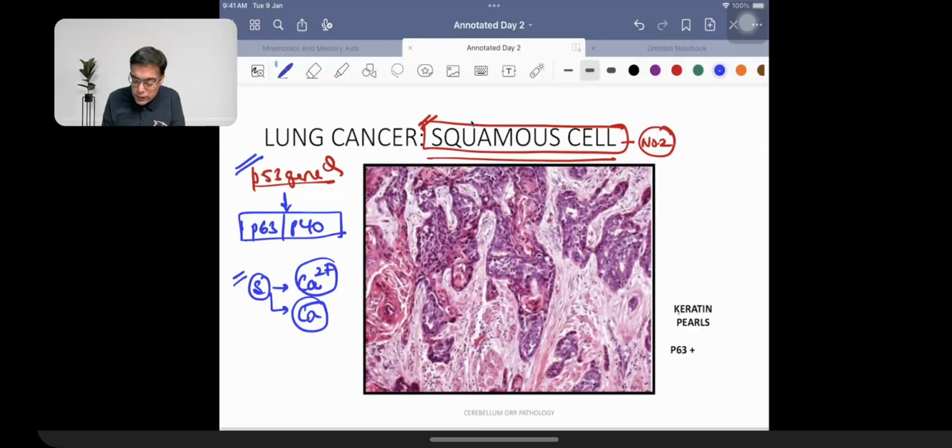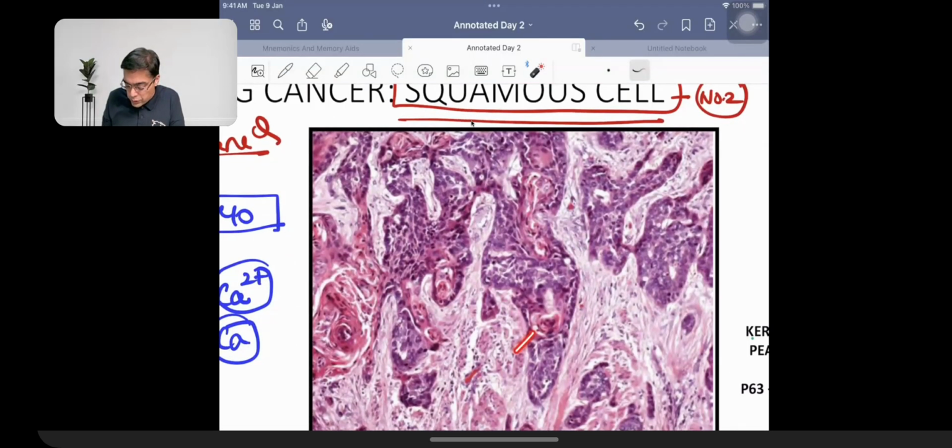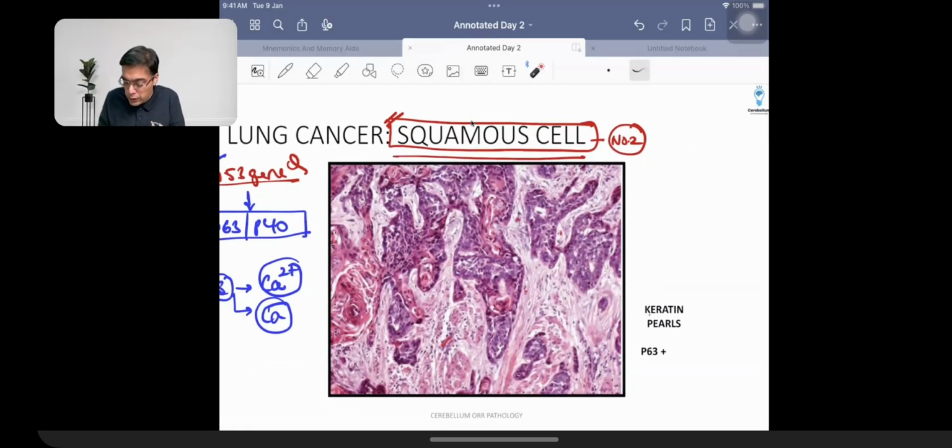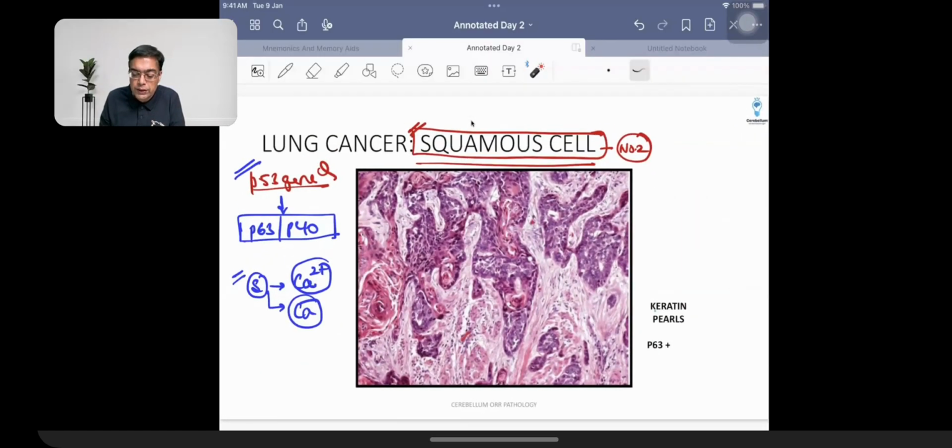Because you are having squamous cells over here, squamous cells are responsible for secretion of keratin. This was a 2 times asked question. So keratin can be seen grossly. It can be in the form of keratin pearls. It can be seen in the light microscope examination, and you can see keratin in case of the electron microscope examination as well. 2 cells which are going to be having the presence of keratin between them, that is what is going to be given the name of keratin bridge. So terms like keratin bridge, keratin pearls, they are what are going to be associated with development of squamous cell carcinoma. So these are the usual standard things that they put up to in the exam regarding squamous cell carcinoma